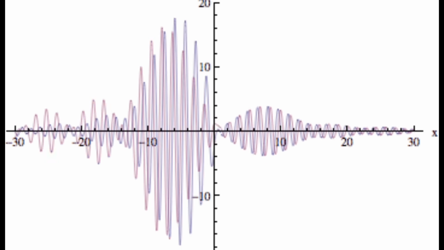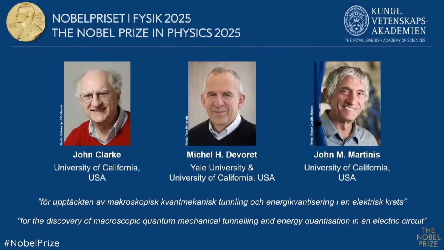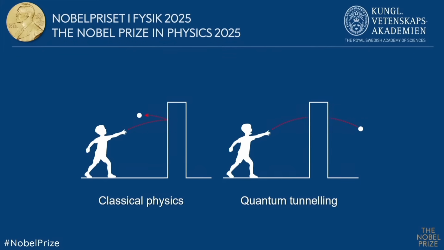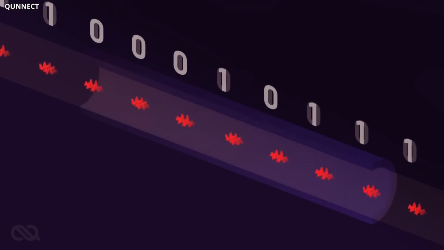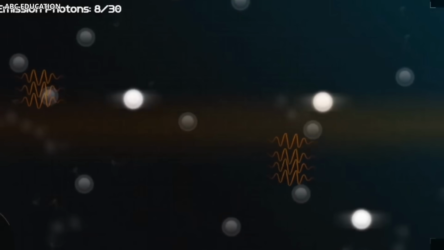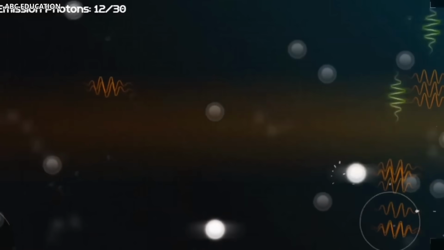to escape classically. Now let's talk about the 2025 Nobel Prize in Physics and see how scientists turned quantum tunneling into real-world applications, including how they use it to build quantum computers. The prize was shared by John Clark, Michael H. Devoret, and John M. Martinis, who demonstrated that quantum effects are not limited to tiny particles, but can also appear in larger, carefully engineered systems.